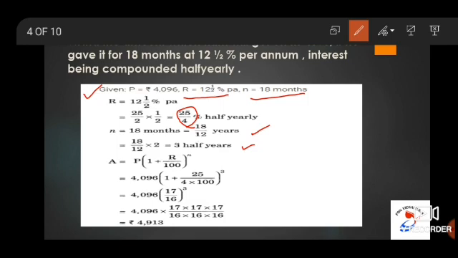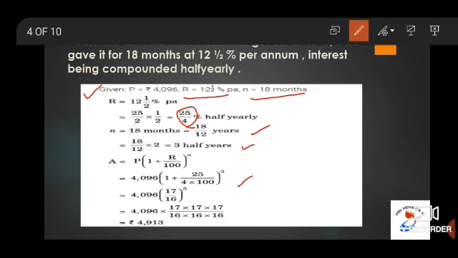For compound interest, compounded half yearly, amount can be calculated by using the formula A is equal to P into 1 plus R by 100 whole power n. That is equal to 4096 into 1 plus 25 by 4 into 100 whole power 3.